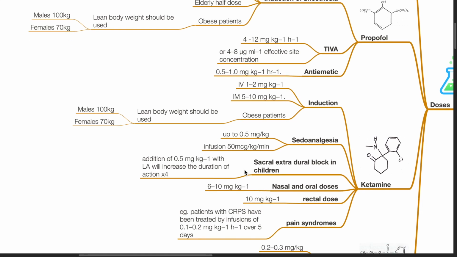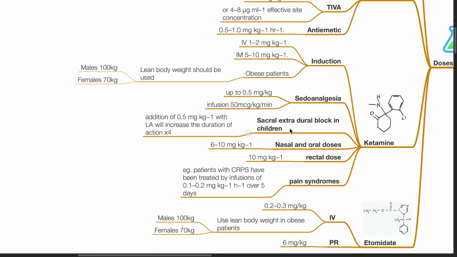Ketamine. Induction dose is 1 to 2 mg per kg IV or 5 to 10 mg per kg IM. Use lean body weight for obese patients. For sedation and analgesia, up to 0.5 mg per kg. Infusion dose is 50 micrograms per kg per minute. For sacral extradural block in children, the dose is 0.5 mg per kg. This increases the duration of LA for up to 4 times.